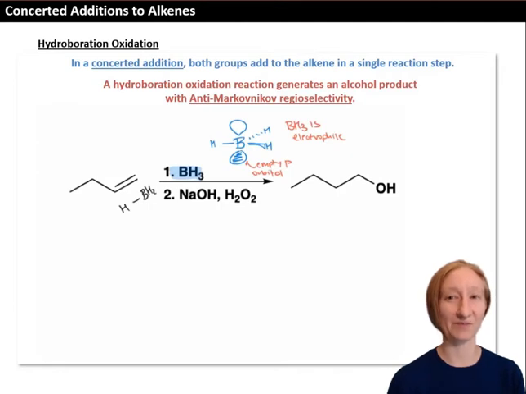At the same time, one of the hydrogens on the boron attacks the alkene, or transfers to the alkene. And because these bonds break and form at the same time, we call this a concerted reaction step.